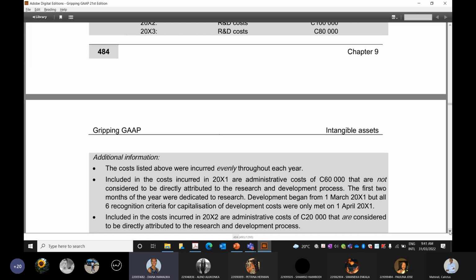I think you divide the total sum for the year by 12 months to get the even costs per month. Exactly, 100% correct. So the cost will remain the same each and every month.